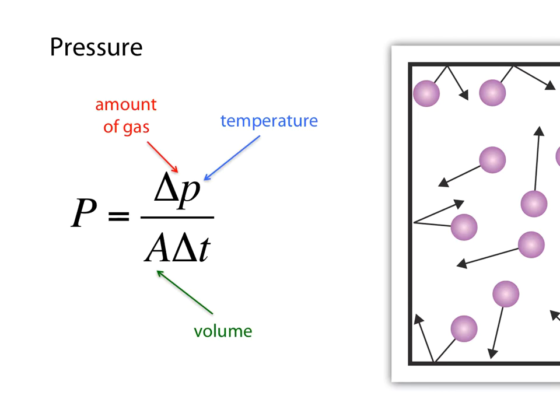So you have this equation that relates the amount of gas, because the amount of gas gives you the m in the momentum, and the temperature, because that gives you the v in momentum, because momentum equals mv, and the volume of gas, which is an area. So all of these, the volume of the container, the temperature of the gas, and the amount of the gas, are all contributors towards this equation to determine the pressure.